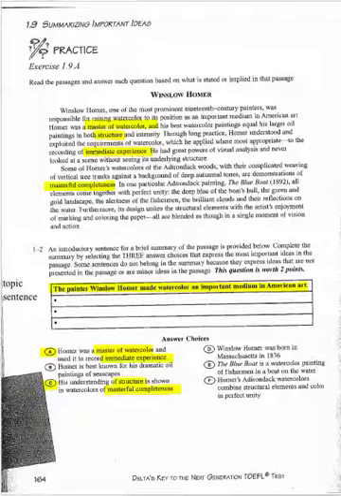And then what about E? The Blue Boat is a watercolor painting of fishermen in a boat on the water. It's a little bit difficult with the scrolling. Is it the watercolor painting of fishermen in a boat on the water? Well, yes, it is.